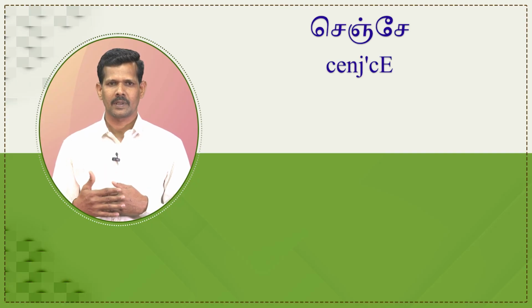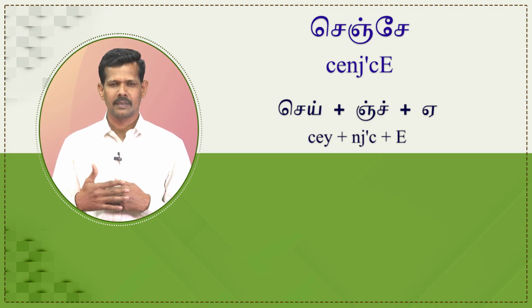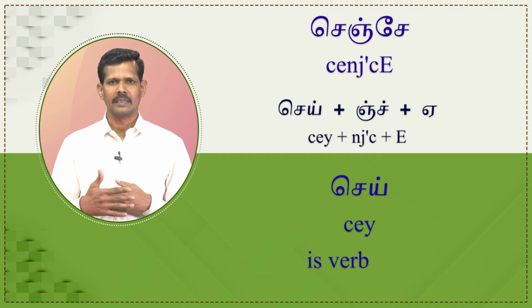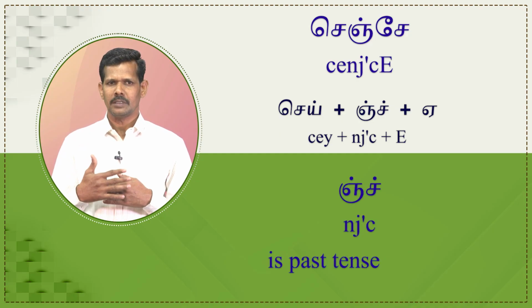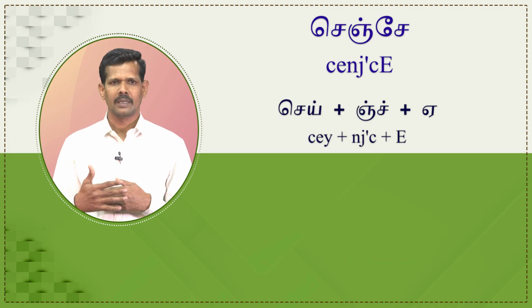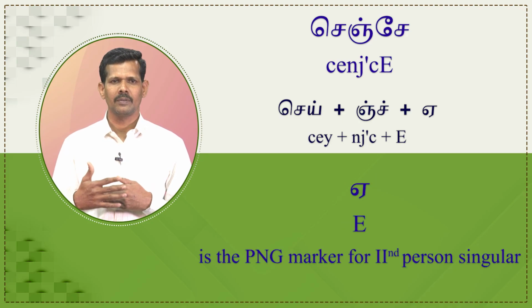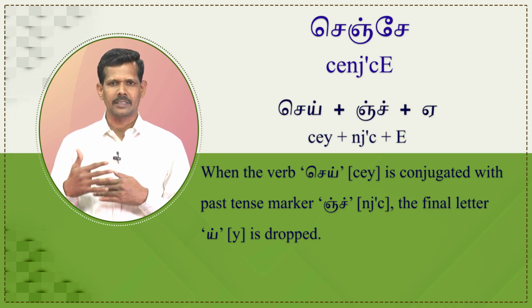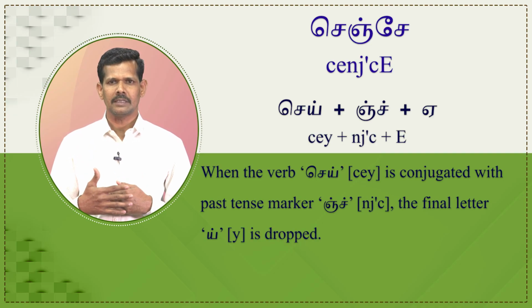Let us see the next example. செஞ்சே. செஞ்சே is segmented as செய் plus inch plus a. Here say is verb root, inch is past tense marker, a is PNG marker for second person singular. When the verb say is conjugated with the past tense marker inch, the final letter is dropped. Let us see another example for this category.